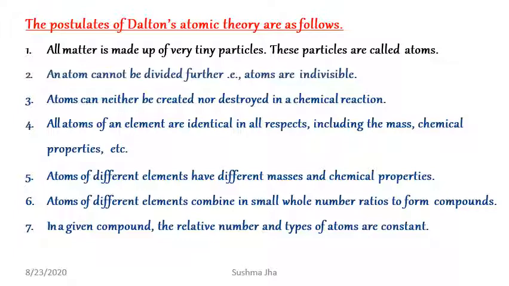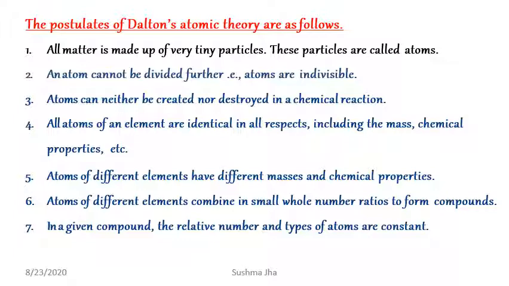Atoms are indivisible. Third is atom can neither be created nor be destroyed in a chemical reaction. While in a chemical reaction, atom cannot be created nor be destroyed. Okay. Fourth postulate is all atoms of an element are identical in all respect. Either it is talking about the mass, chemical properties, etc. That means elements are made up of atoms. This is clear to you all. Elements are made up of atoms of identical nature.